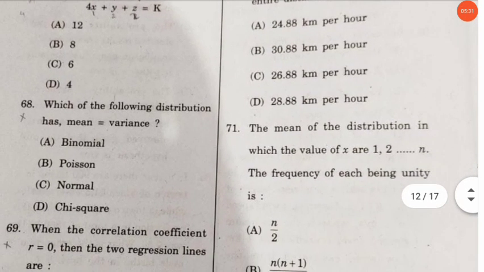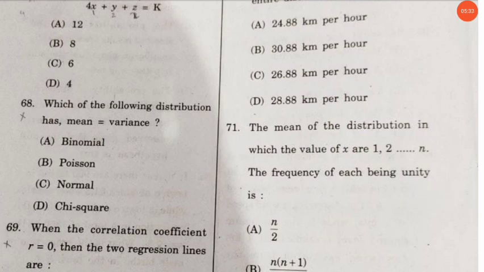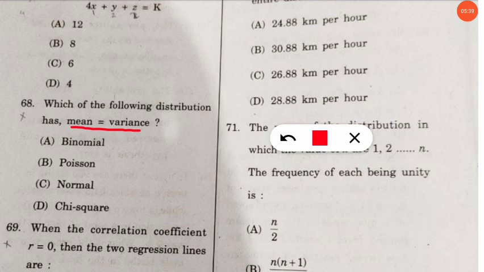The next question is, which of the following distribution has mean equal to variance? So which distribution, in which case mean is equal to its variance? And here the correct option will be the Poisson distribution, mean is equal to variance. Let's move to the next question.